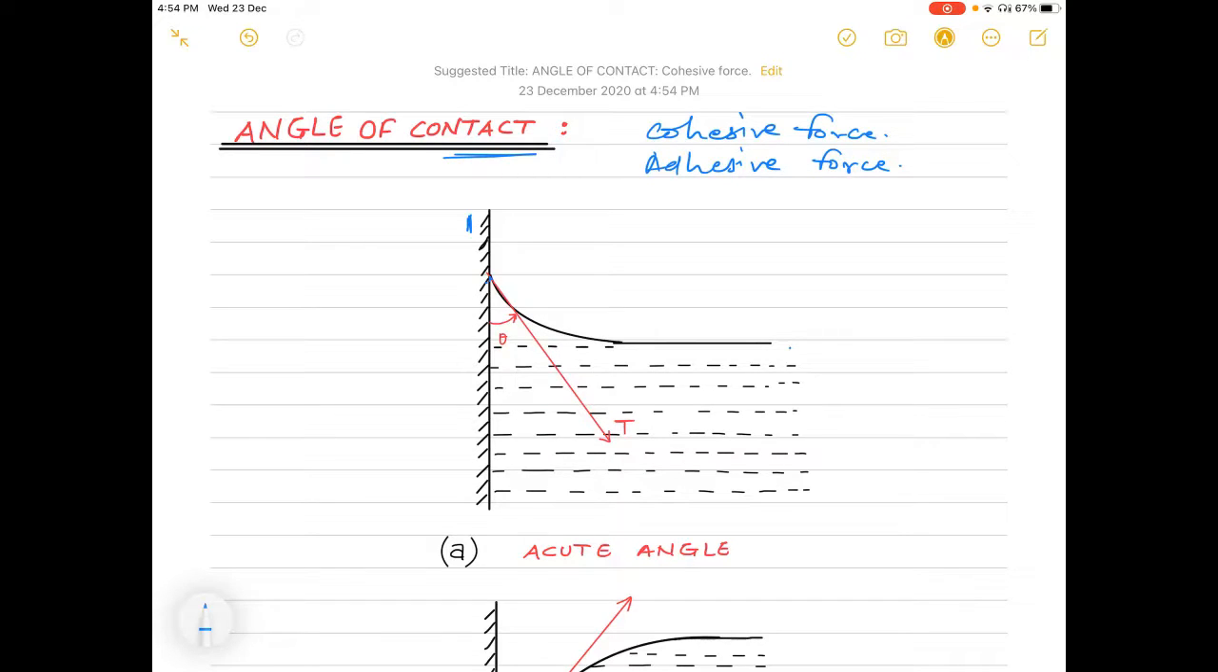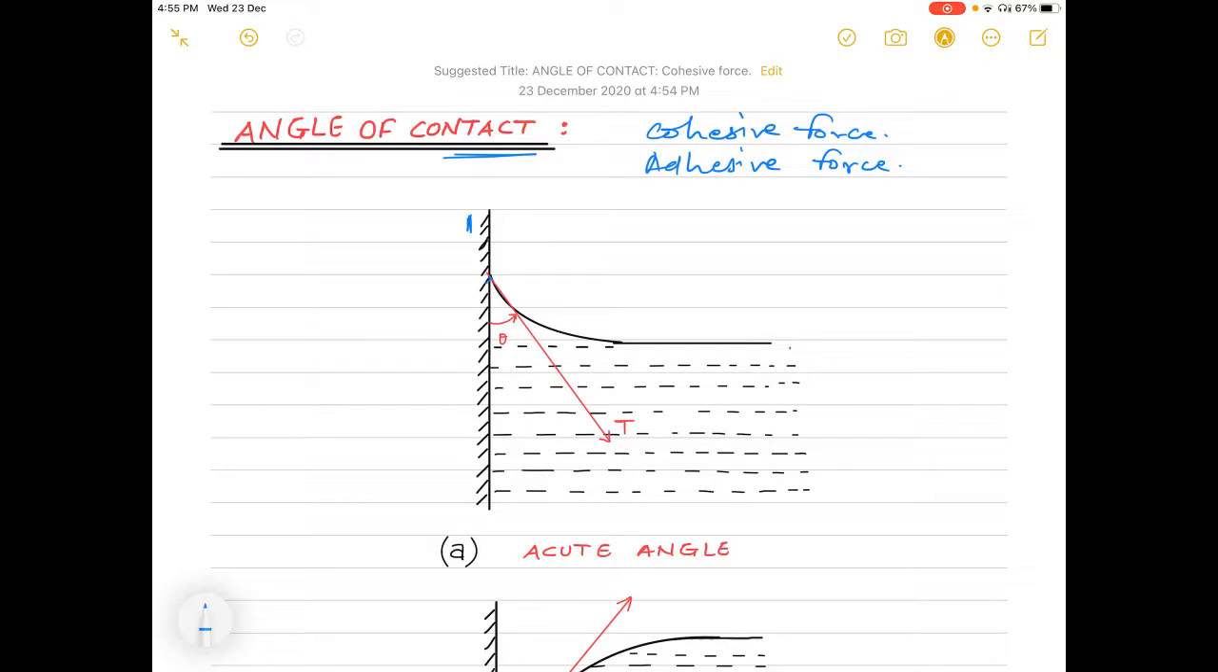For a given pair of solid surface and liquid, it is defined as the angle measured from the side of the liquid between the tangent to the solid surface inside the liquid and the tangent to the liquid surface at the point of contact between the solid and liquid surface. Okay, now what is angle of contact?